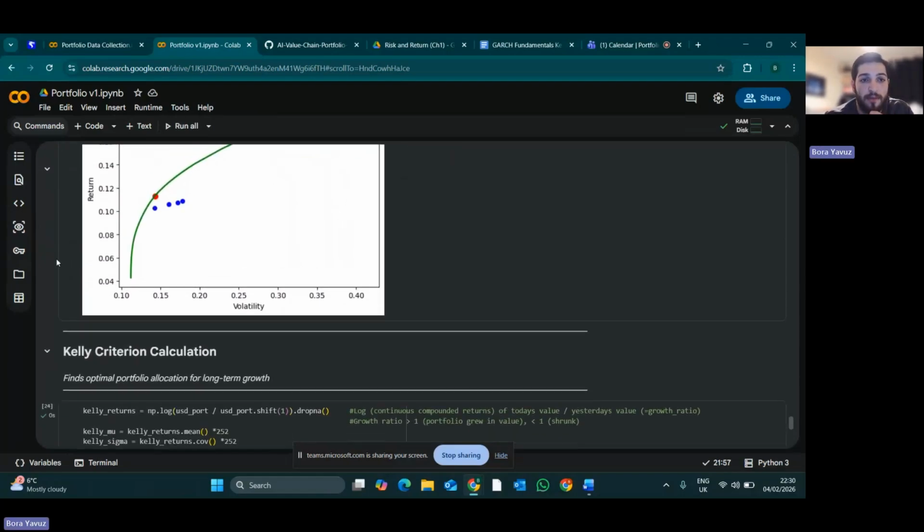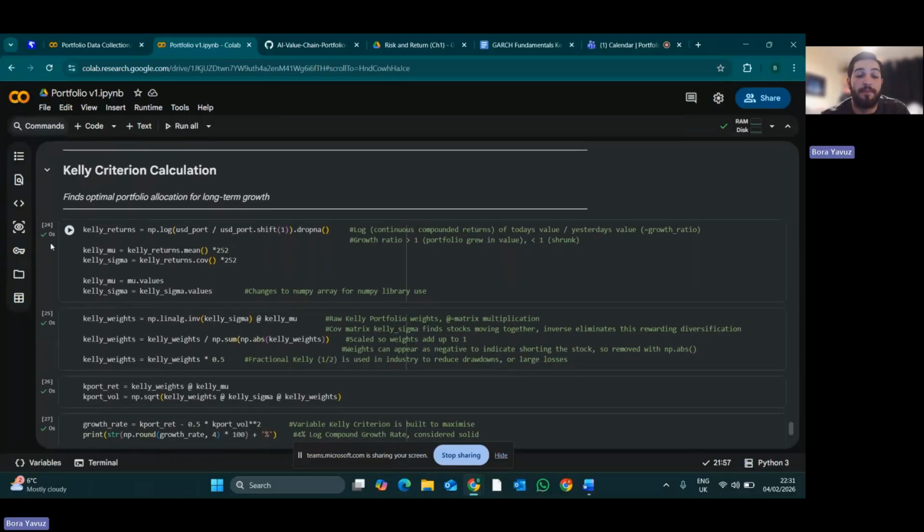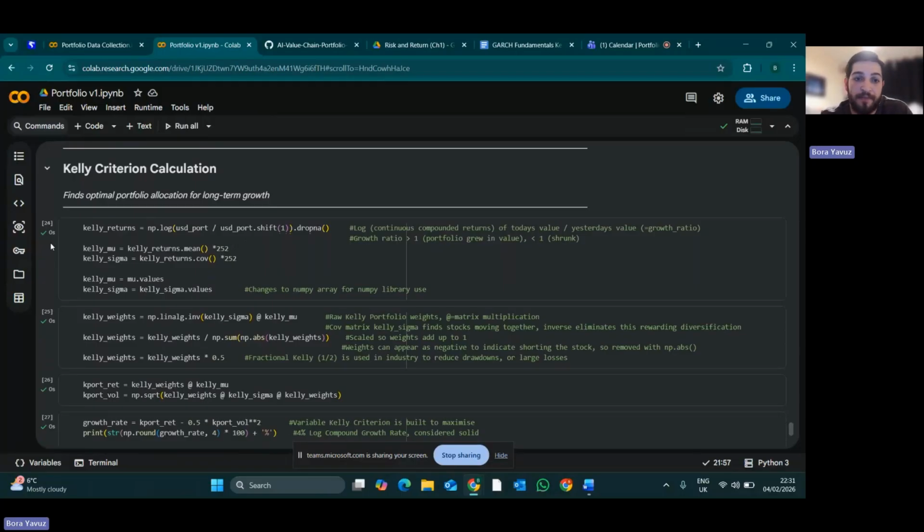Then I moved on to working out the Kelly criterion, which aims to calculate the growth ratio or the expected growth of a portfolio. So I used the log returns, and this USD port just shows today's price divided by yesterday's price to get the growth ratio, which if it's above 1, obviously means the portfolio grew in value, and if it's below 1, it shrunk in value.